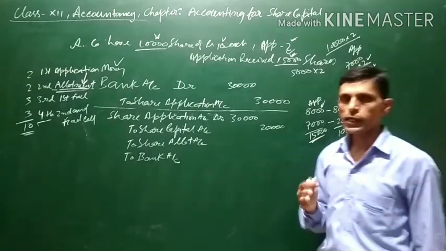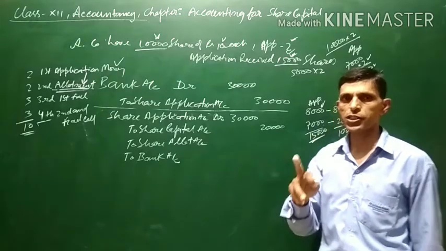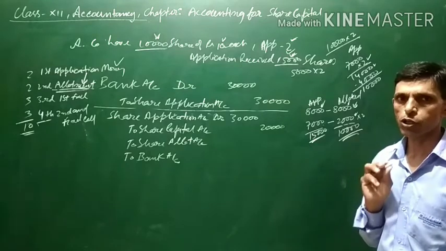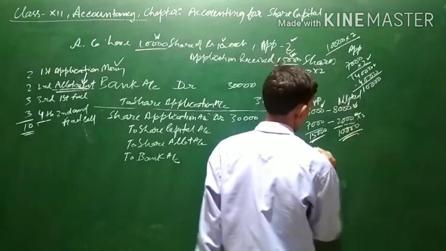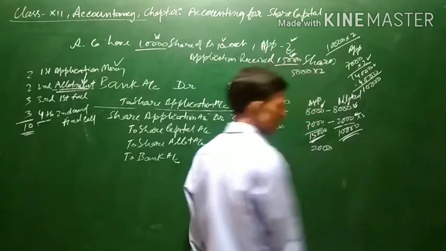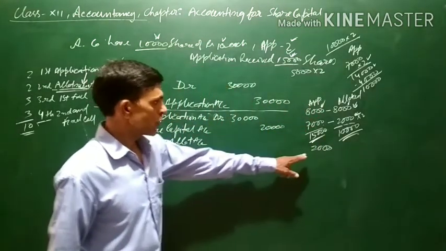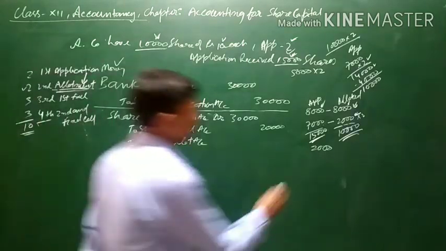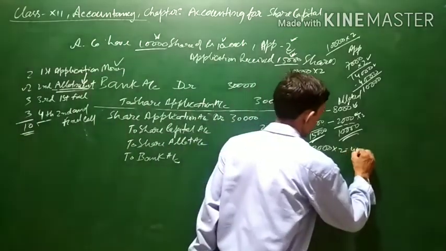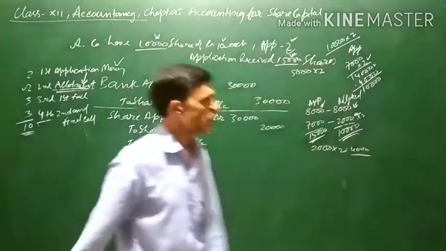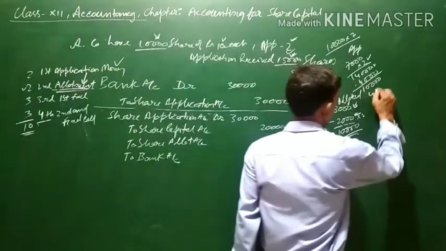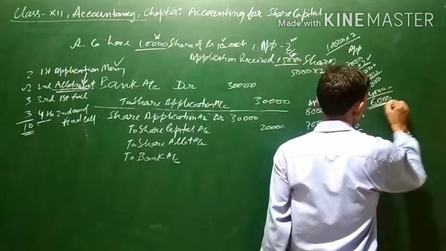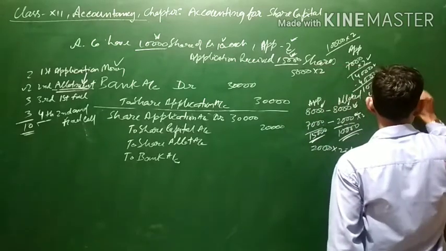Secondly, just now I told you that excess application money is adjusted toward allotment. Now this 2,000 shares is there who have been allotted on pro rata basis. So their allotment money will be how much? 2 rupees is allotment money. So 2 rupees allotment money again. 2,000 into 2, 4,000. Out of this 10,000, 4,000 will be transferred to where? Allotment account. Remaining 6,000 is left. So this will be refunded.